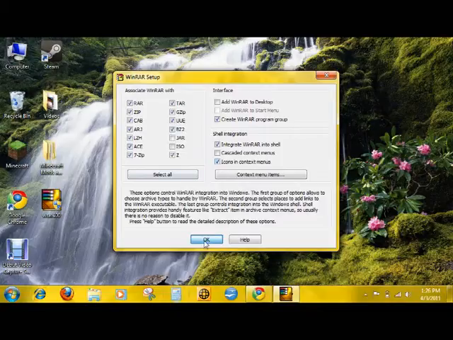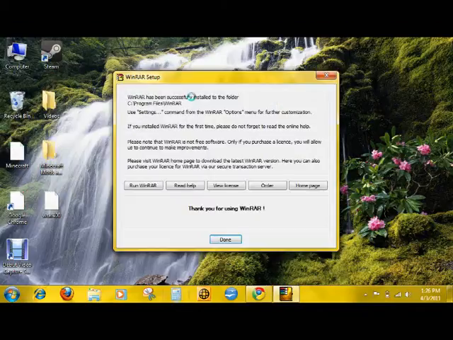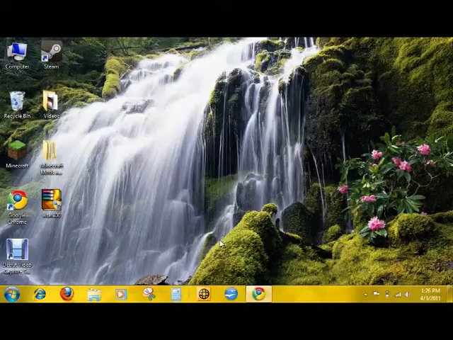Press OK, and then I'll say run. It says it's been installed successfully and done.